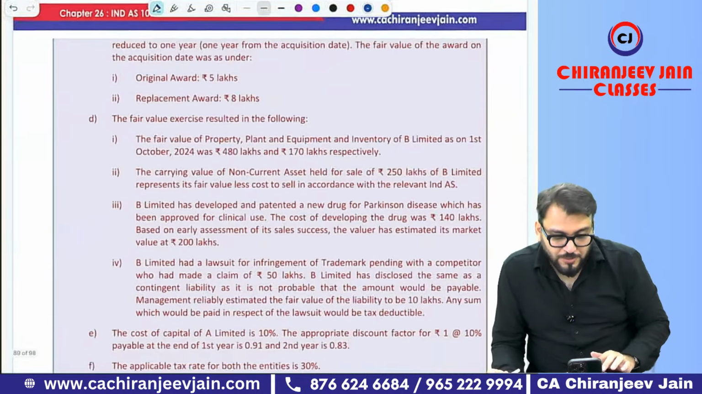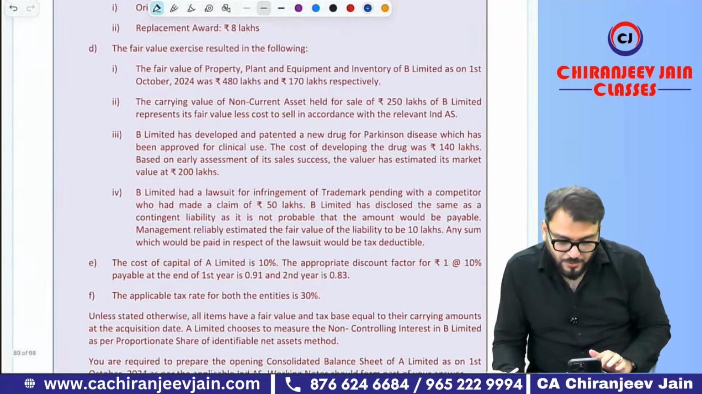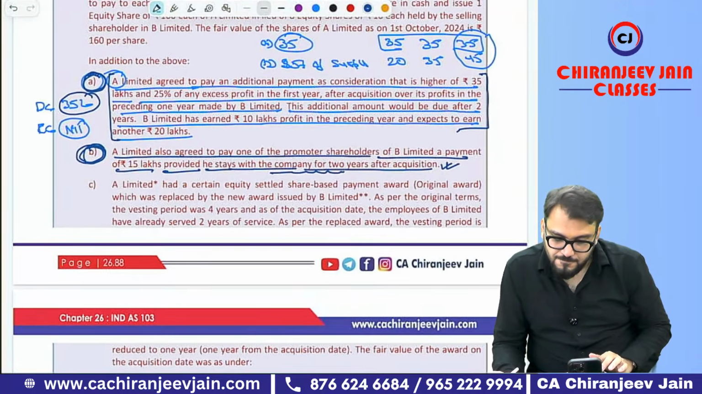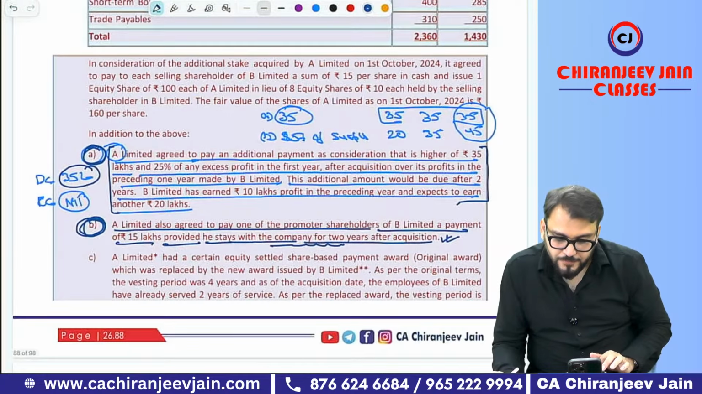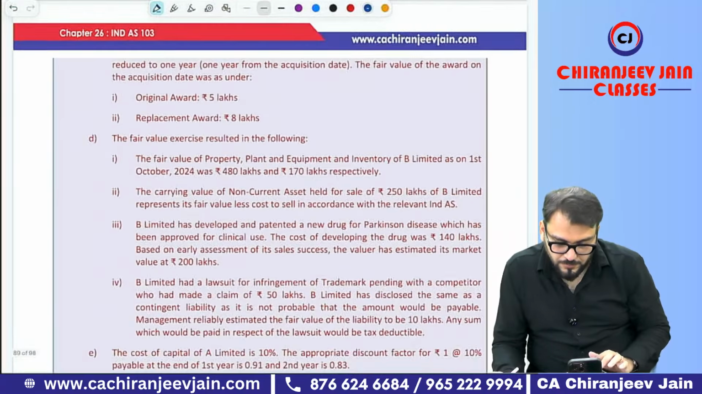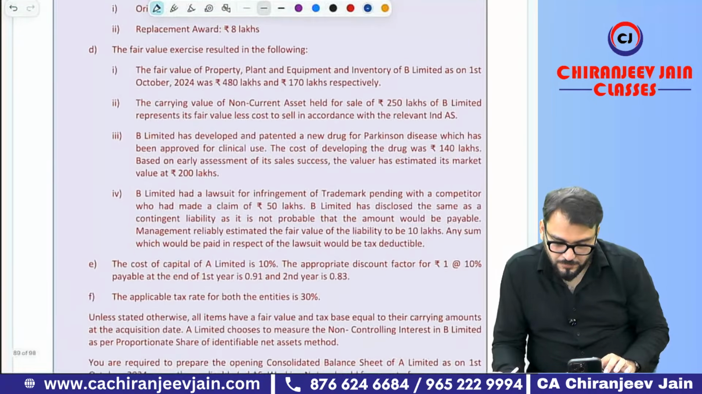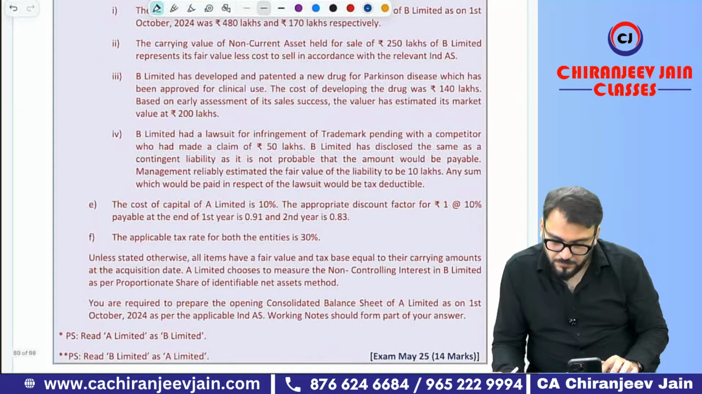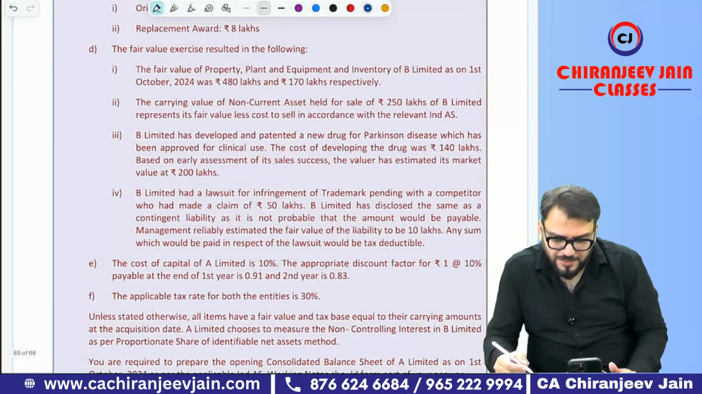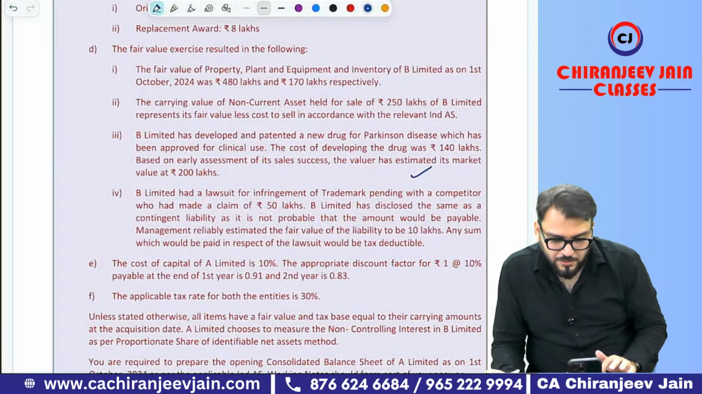Acquisition cost. So there was one acquisition cost also where that point was given. Acquisition cost is given where? Acquisition cost is given in this question. I think it is not given in the question. No?